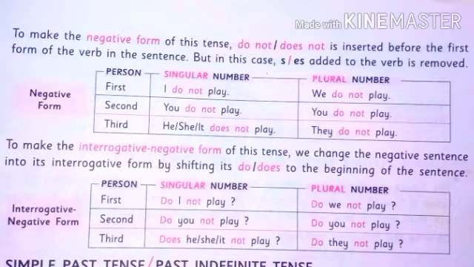First person, singular, do I not play? Plural, do we not play? Second person, singular, do you not play? Plural, do you not play? Third person, singular, does he, she, it not play? Plural, do they not play?